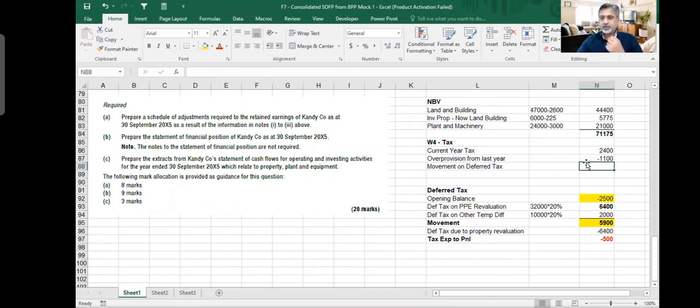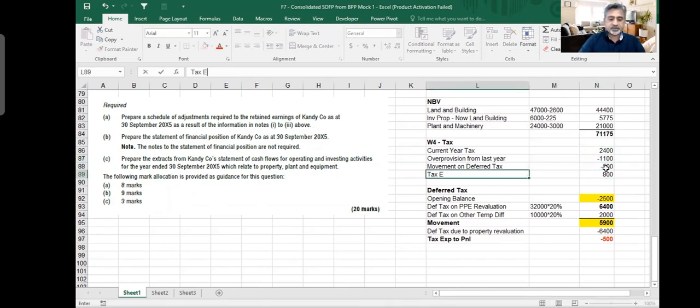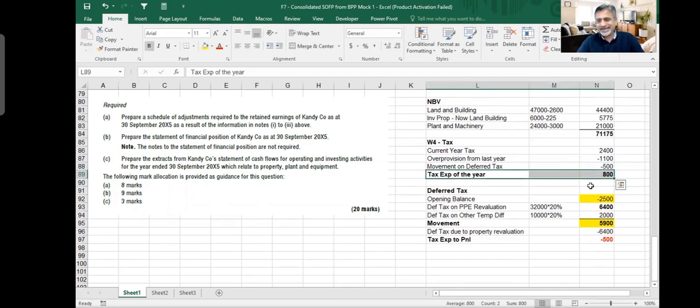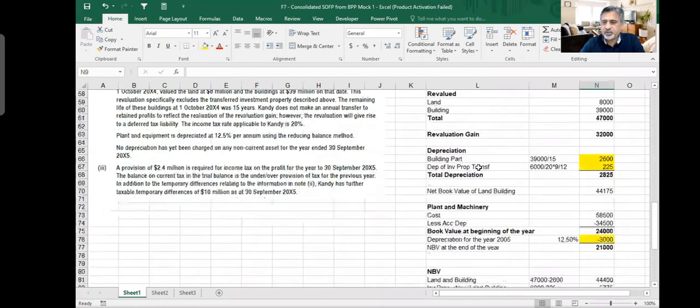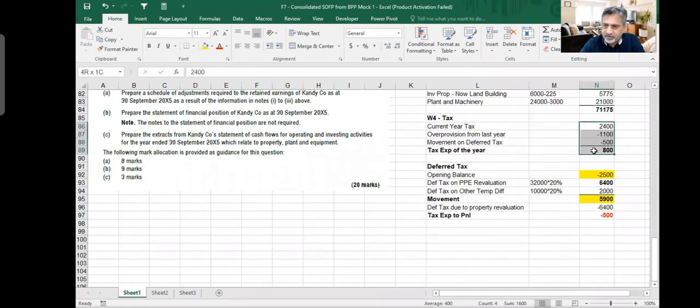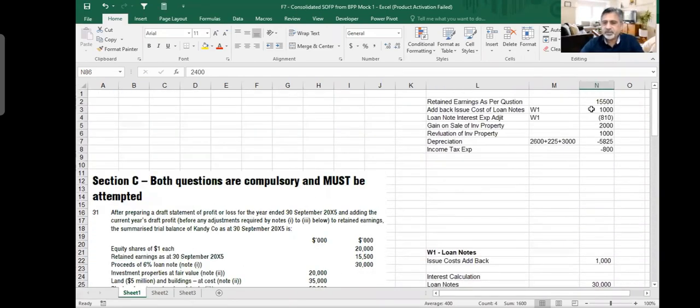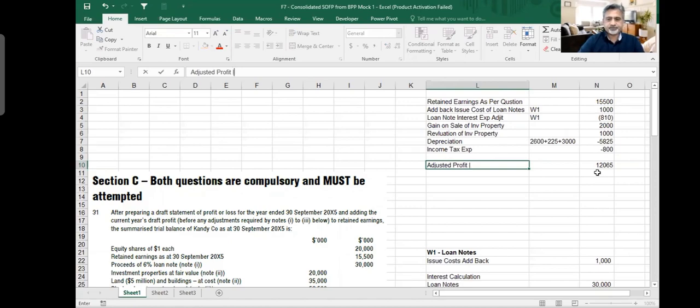Sorry, I should take this as tax expense of the year. This 500 will come in here and 800 will go there. This 800 is your tax expense, so it should be here like this, minus 800, because this schedule was not tax. This number will go here and together we will make it 800. So 800 is the tax expense, and when we make a total of that, it gives us 12,065. We call it adjusted retained earnings, not profit, retained earnings.